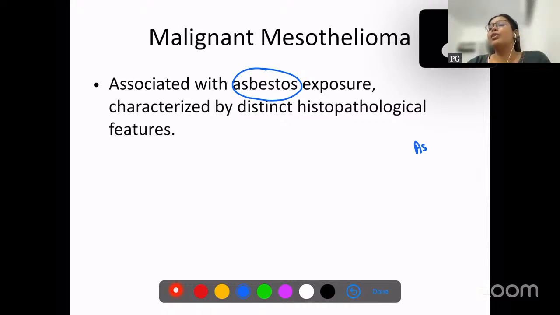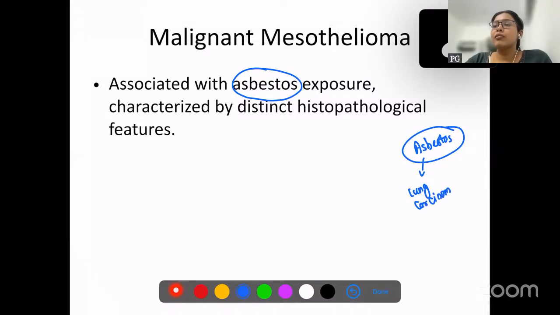So if you're given an MCQ and you were asked both, always select both. And also most commonly when asbestos is exposed, you will get lung carcinoma when compared to mesothelioma. Okay, so these are some facts about asbestos exposure.